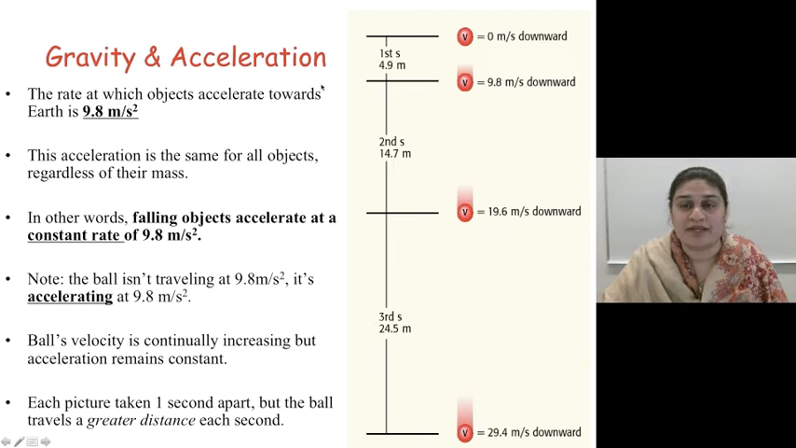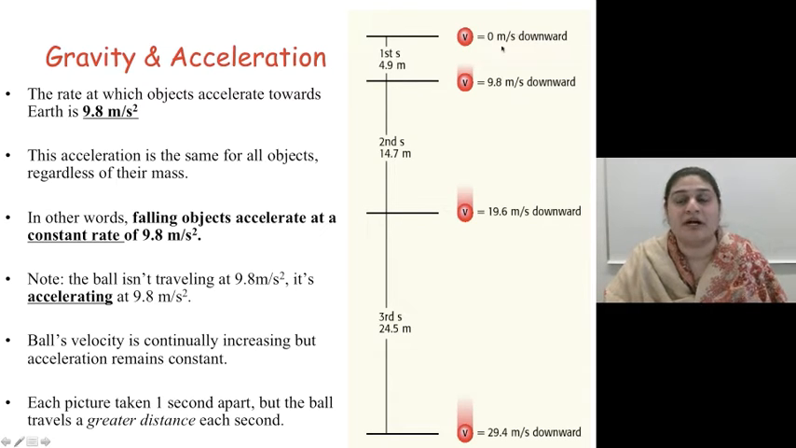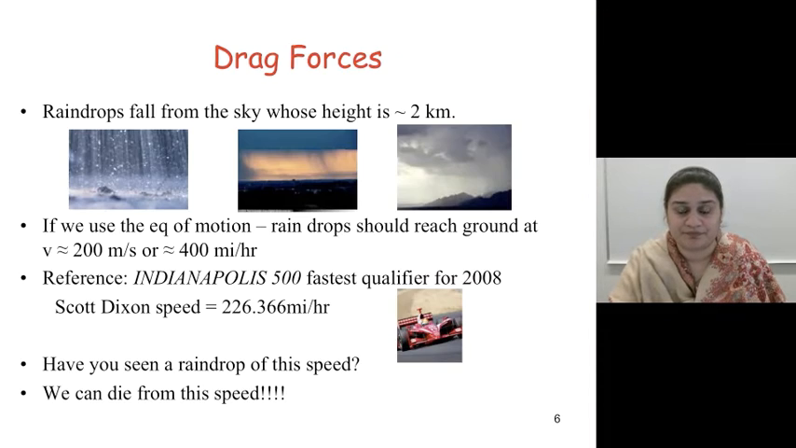If you were to look at this picture, which is taken every second as the ball is falling, you will note that in the first second it only travels 4.9 meters, in the second it travels a further 14.7, and in the third second 24.5. So basically it is speeding up as it is going downwards, which is equivalent to saying that its speed is increasing. Its speed was initially 0, then 9.8, then 19.6, and then 29.4 meters per second downwards.